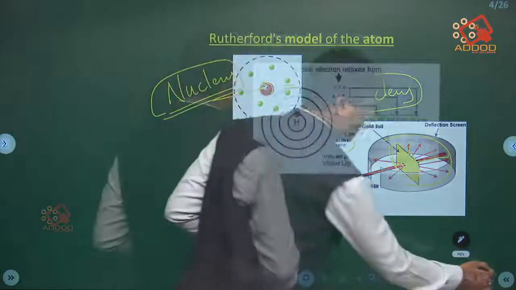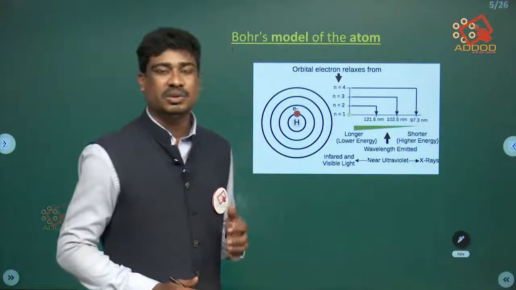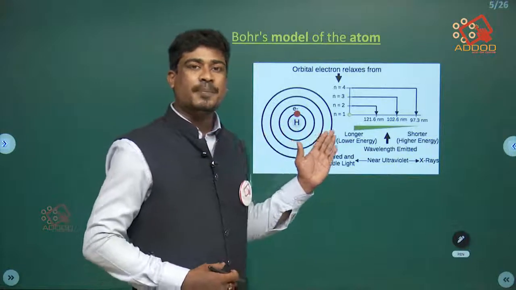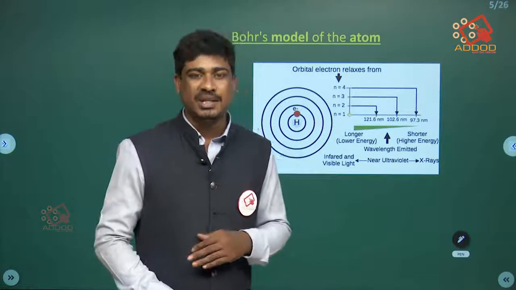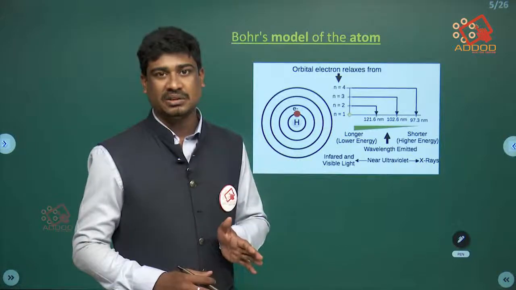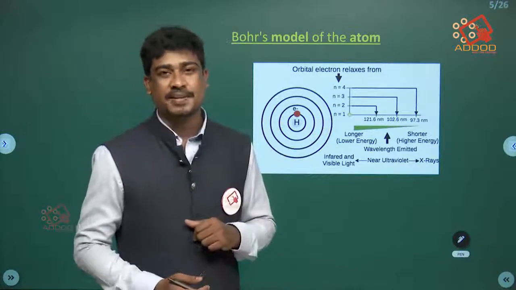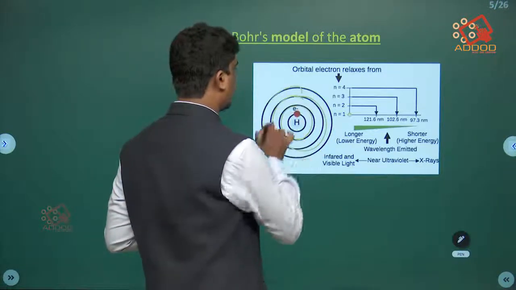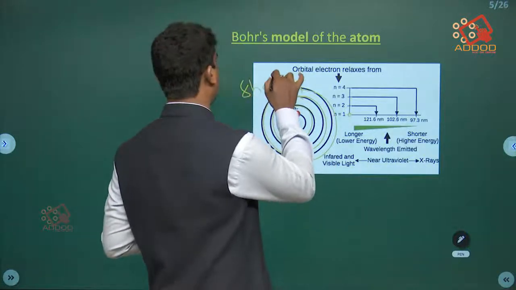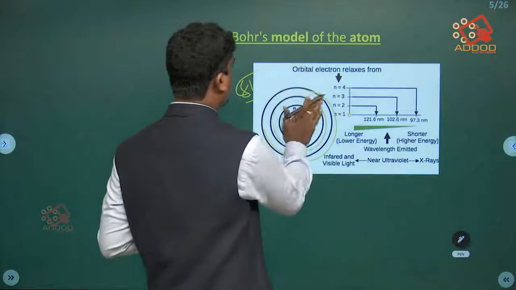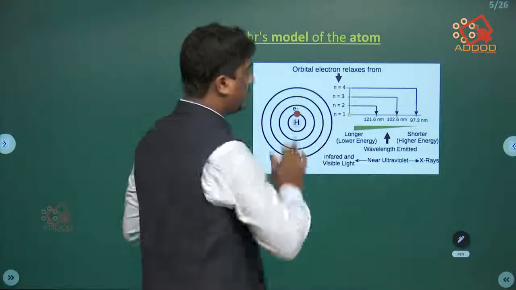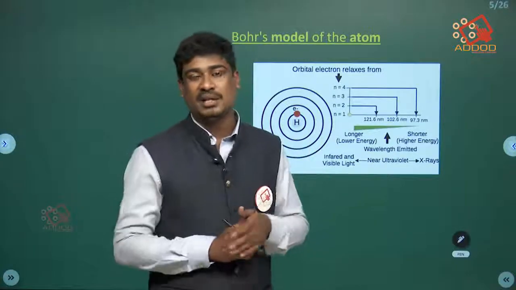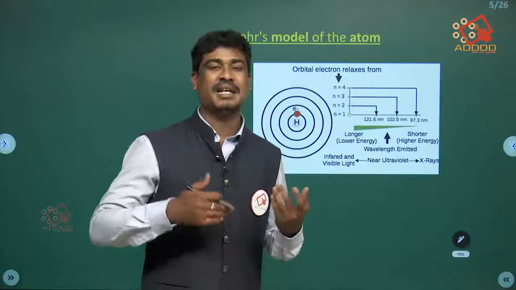Coming to the next, Bohr's model of the atom. This is also studied in the 9th standard. The electron revolves around the nucleus in a definite path, which are called orbits or shells. This is what is explained by Bohr's model, in which an electron may jump from one shell to another, one orbit to another, so that it may lose energy or gain energy.